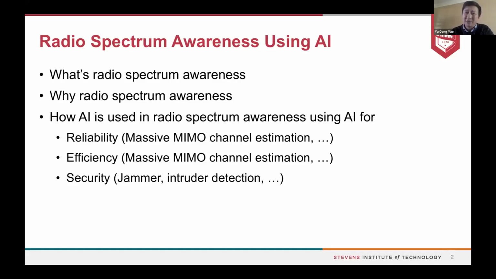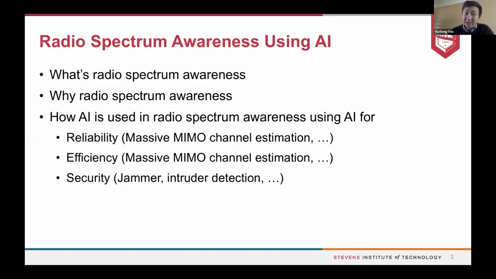An example is reliability, meaning better receiving quality. In that regard, we want to know the channel information and channel statistics. For a new system, for example massive MIMO system design, we need that information. Reliability and efficiency can be a trade-off. Similarly for efficiency, we can have better utilization, higher throughput, and better reception quality, for the channel and receiver design.